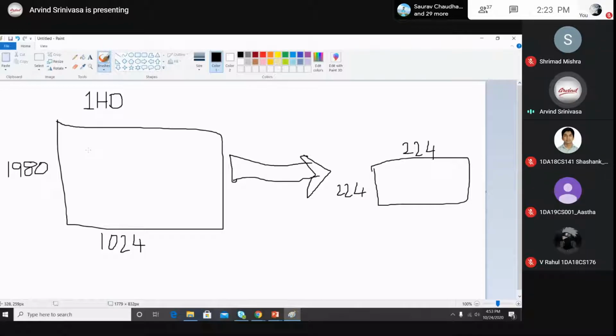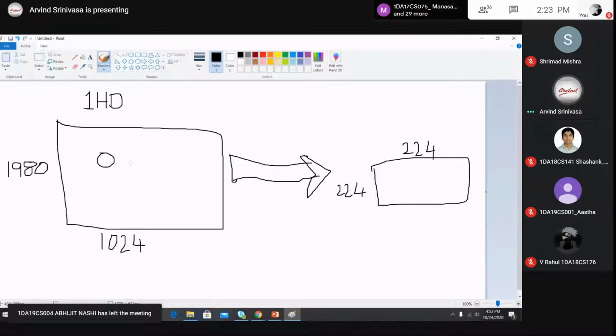The problem with these networks is that they take a fixed dimensional input. For example, if you have a huge image, and in this huge image there is a tennis ball, and you want to track this tennis ball.